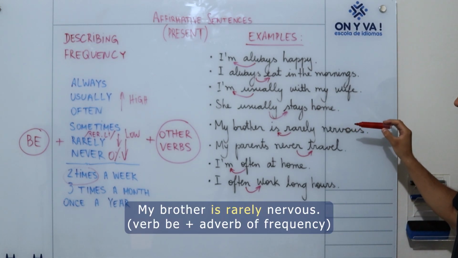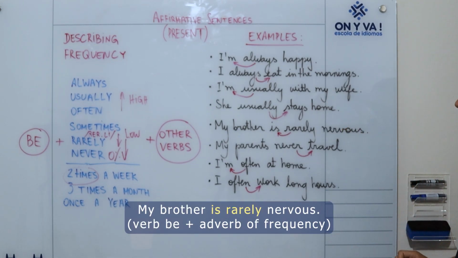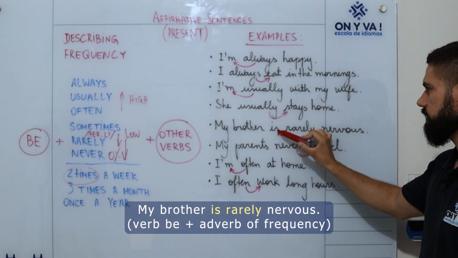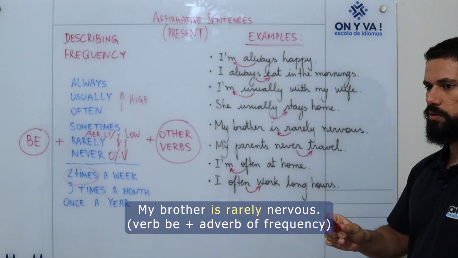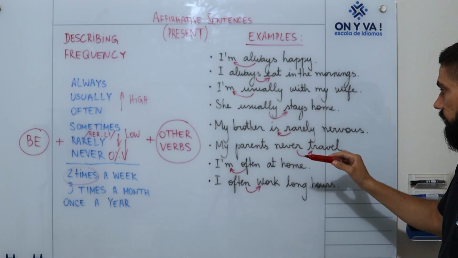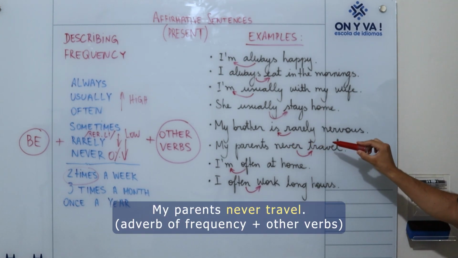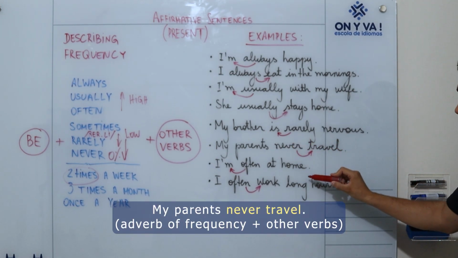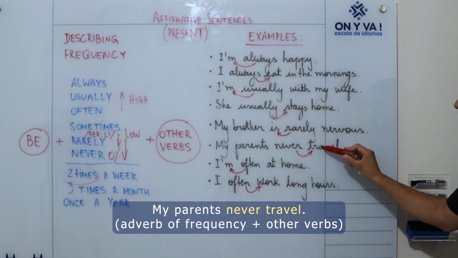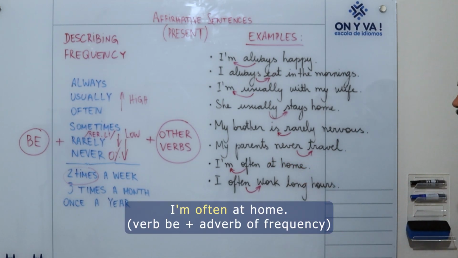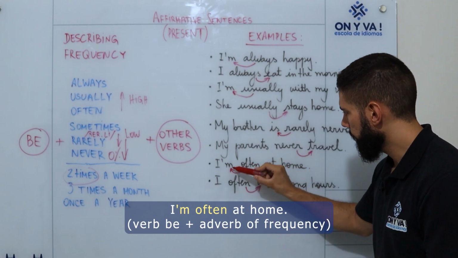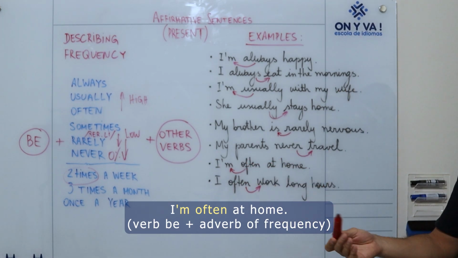Next example. My brother is rarely nervous. So, is, verb be, is rarely, not rarely is. My brother is rarely nervous. Next example. My parents never travel. Travel after. I'm often at home. Am often. So be before. I'm often, not I often am.